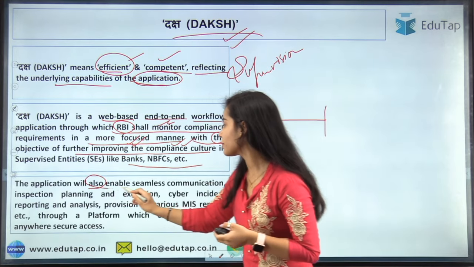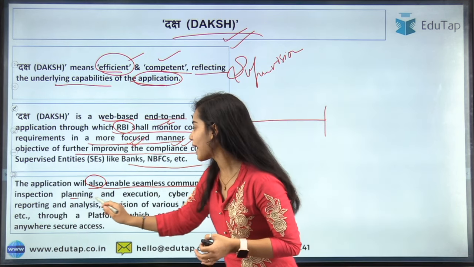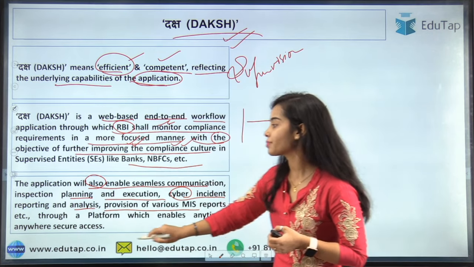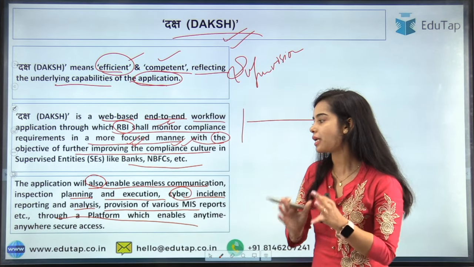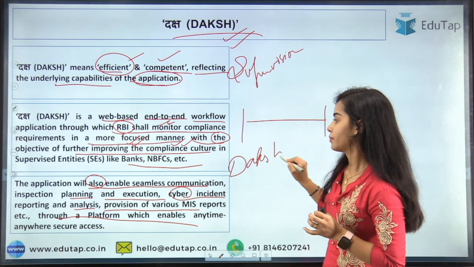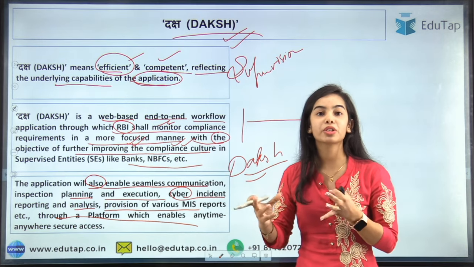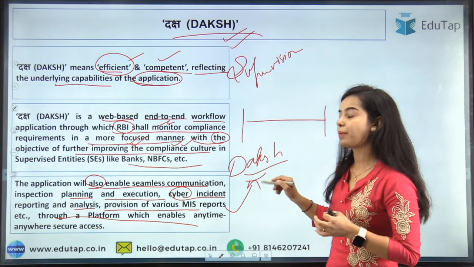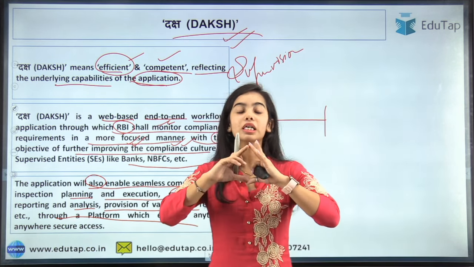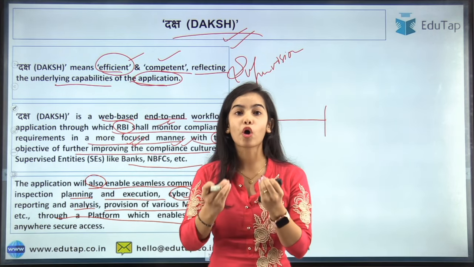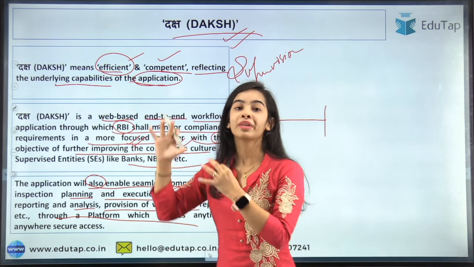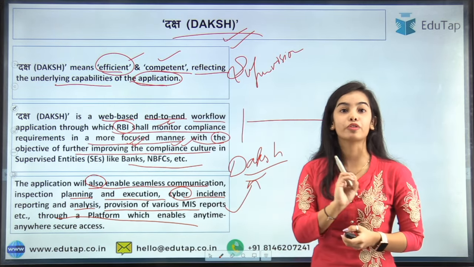The application will also enable seamless communication, inspection planning and execution, cyber incident reporting and analysis, and provision of various MIS reports through a platform which enables anytime, anywhere secure access. So Daksh will provide seamless communication, inspection, planning and everything through this application. I hope you have understood that Daksh is very important for robust supervision, and has been brought so that supervision can be more effective, efficient and competent. These are the features of Daksh that you have to remember.